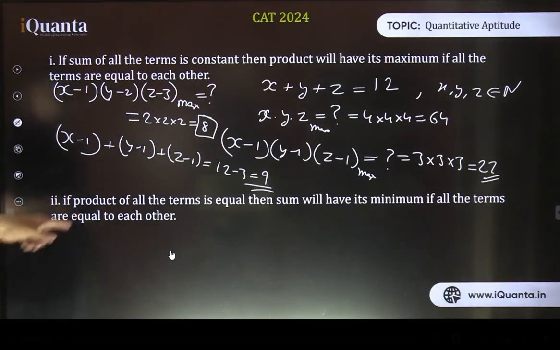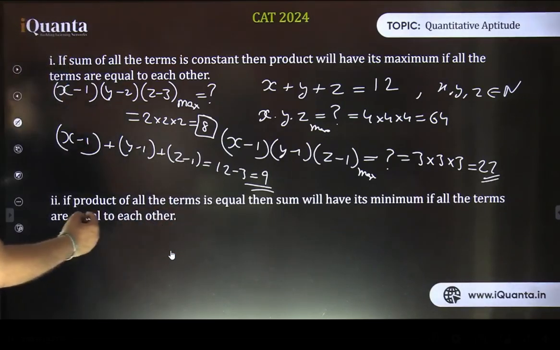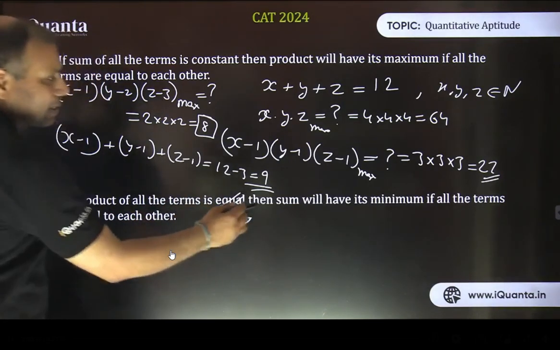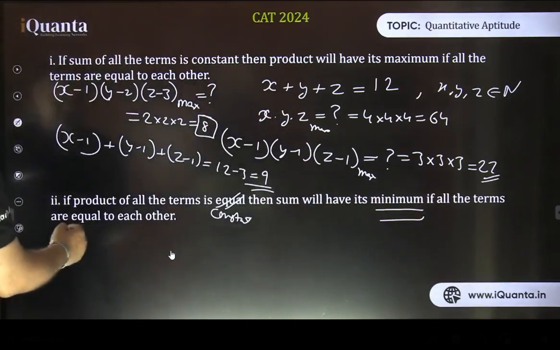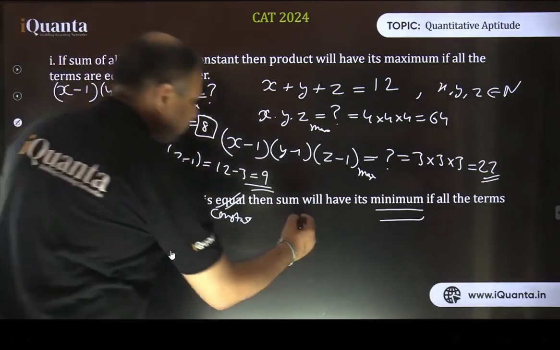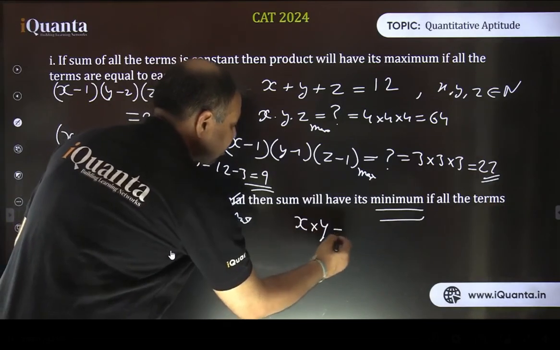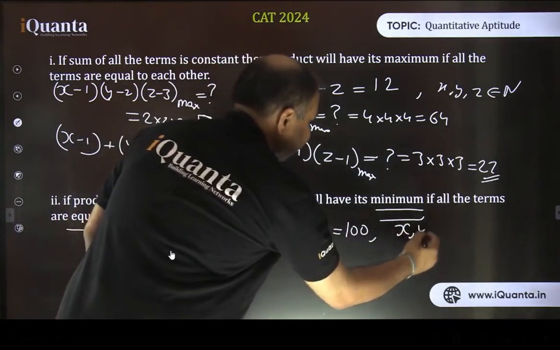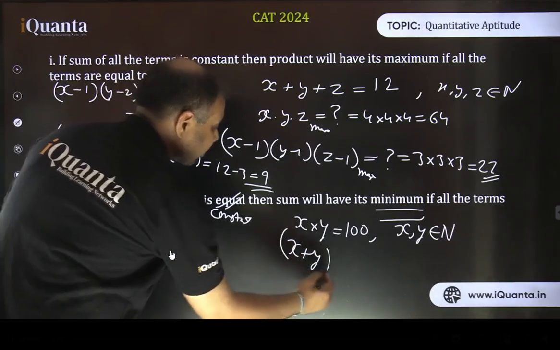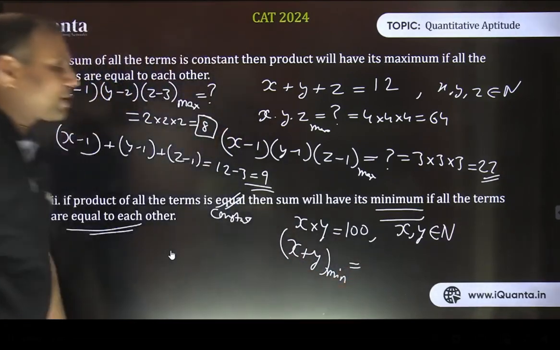Okay, and similarly the other property was that if product is constant, then sum will have its minimum value if all the terms become equal to each other. Just opposite of this. So let's take a simple example. If it is given that x into y equals 100, for simplicity, let's take x and y to be natural numbers only. So can you tell me the minimum value of x plus y, please? What can be minimum value of x plus y?